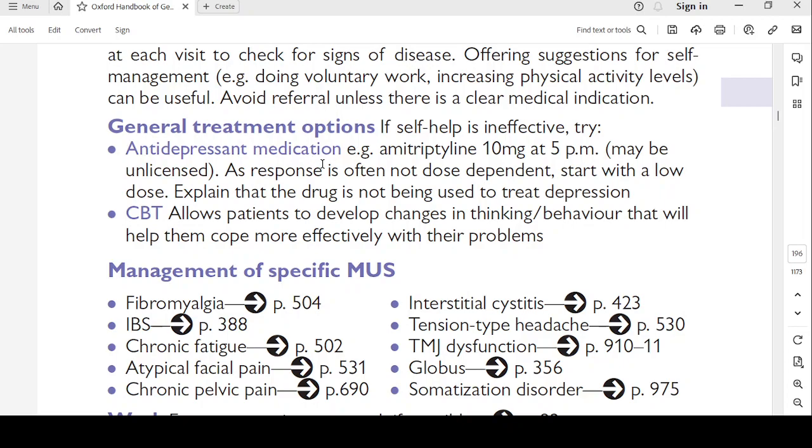So it is only a placebo effect that you are giving them some medicine and that will decrease their anxiety and symptoms. So you don't have to start with therapeutic dosages. You can start with a very low dose. Explain that the drug is not being used to treat depression.